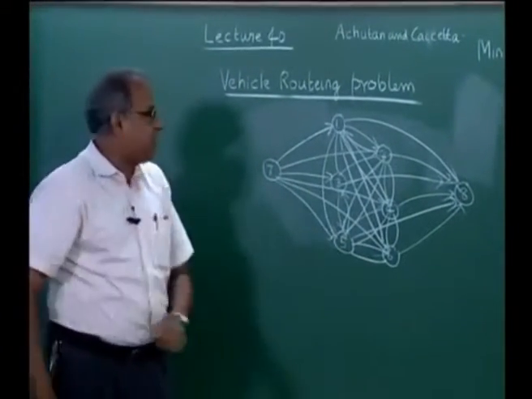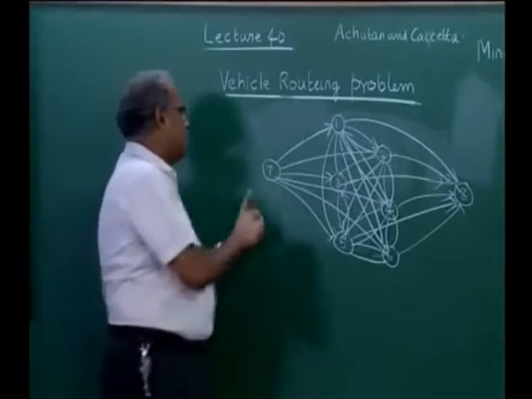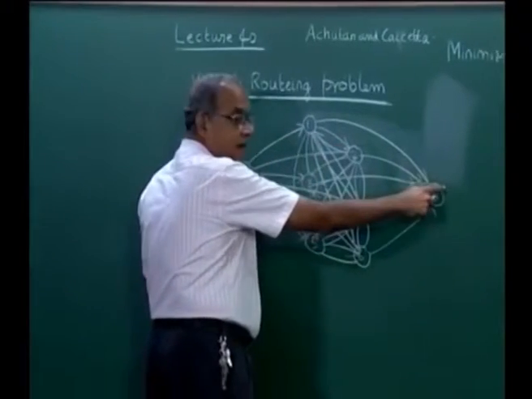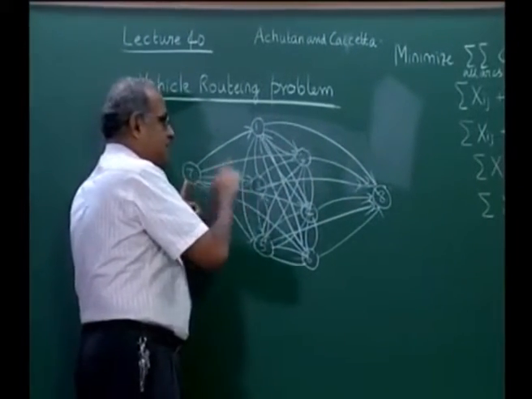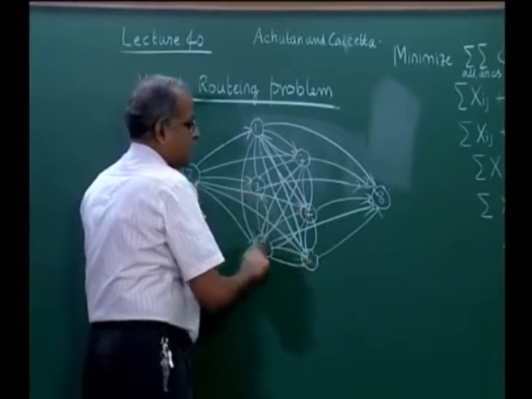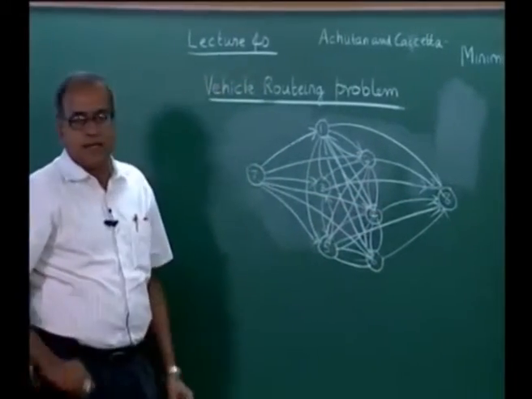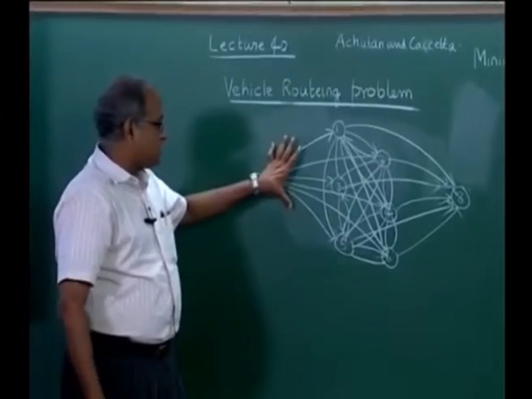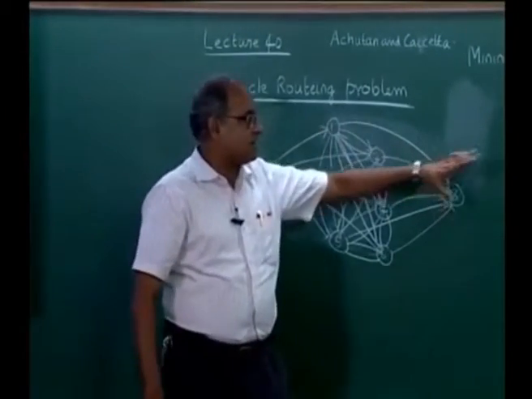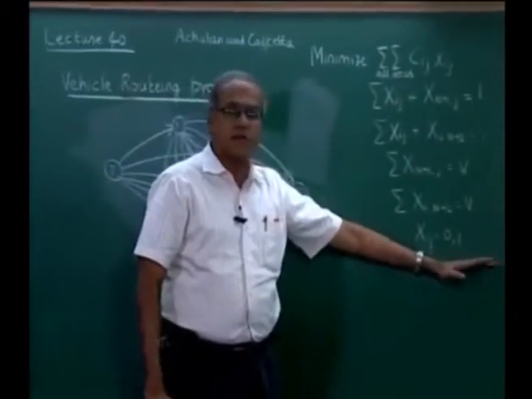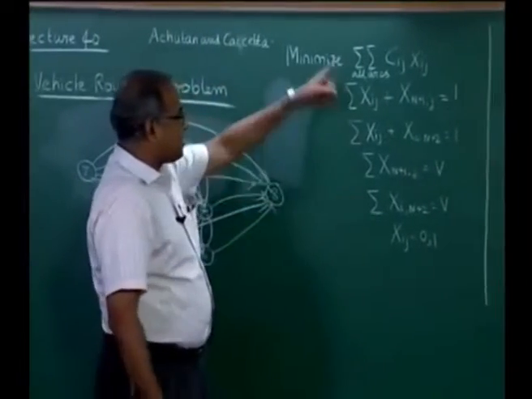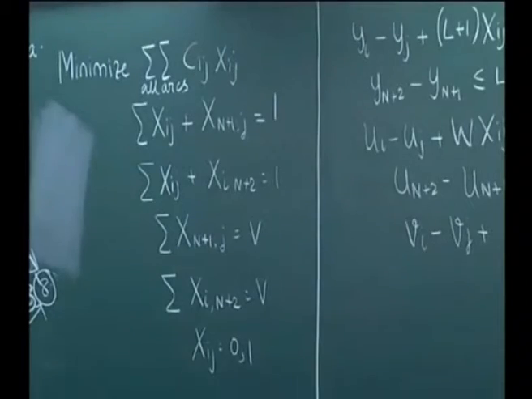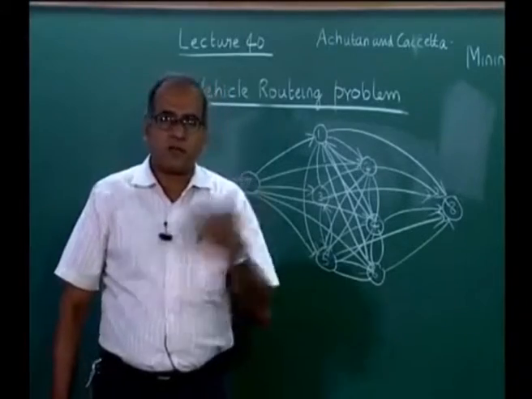It may also happen that one vehicle may just go from 7 to 1 to 8, while the other vehicle could do 7, 2, 4, 3, 6, 5, 8. It can happen, but it will ensure that 2 arcs go out of this, 2 arcs reach this, and xij equal to 0, 1, minimizing the total distance would give us the distance that we travel in the vehicle routing problem.